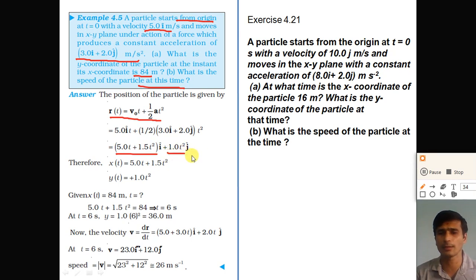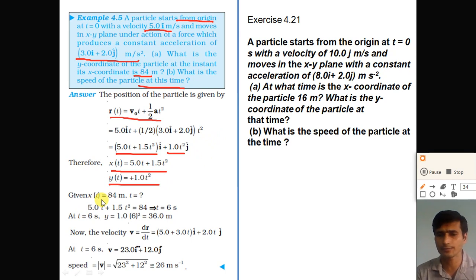So we get the components of the position vector, x component and y component. Here the x component of the position vector x(t) is equal to 5t plus 1.5 t square and the y component of the position vector is t square. So from these two equations we can calculate the time taken for the x coordinate to become 84.